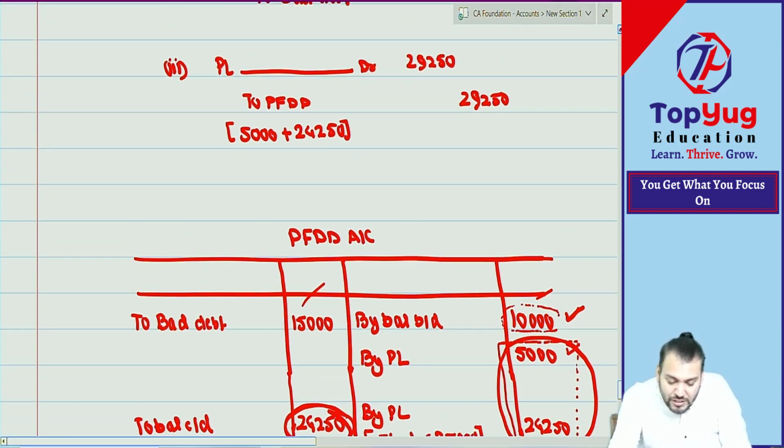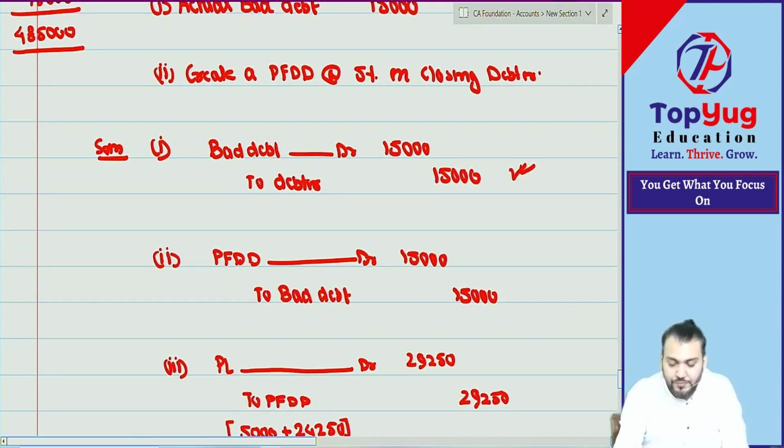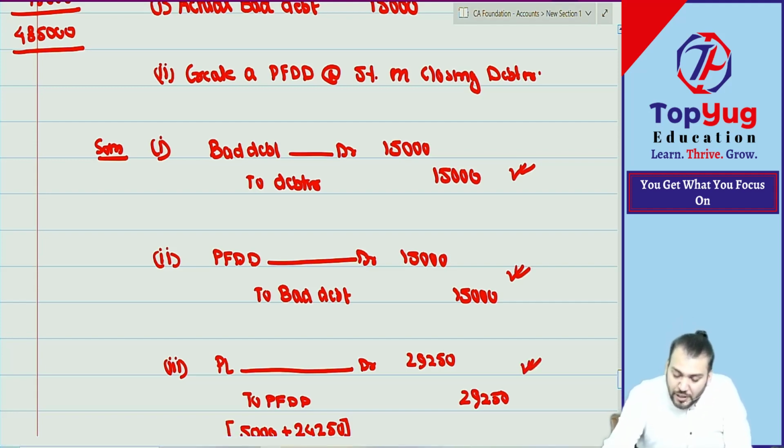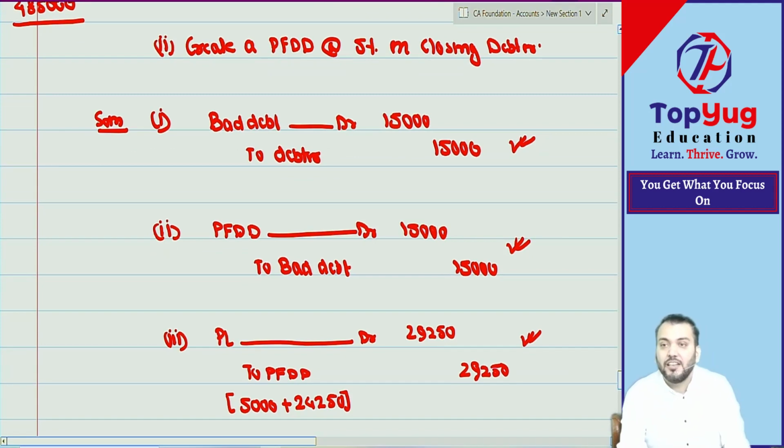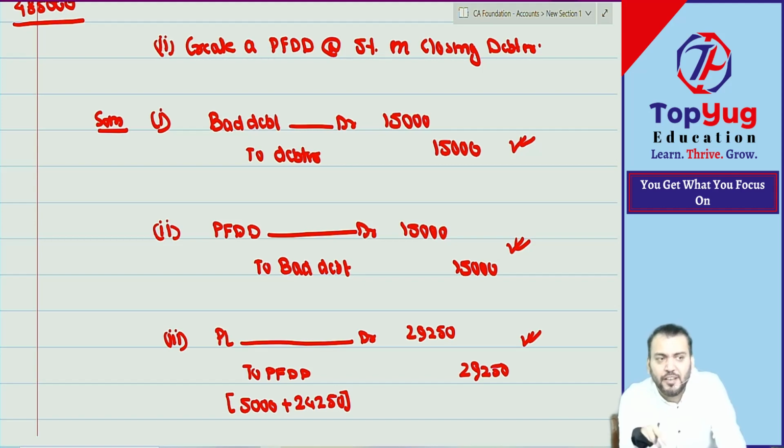Let us come to all these journal entries first. First journal entry, have you understood? Second journal entry, have you understood? Third journal entry, have you understood? But with these three journal entries, I will ask two questions. How much will be debited to PL? 100% correct. How much provision will be shown in the balance sheet?